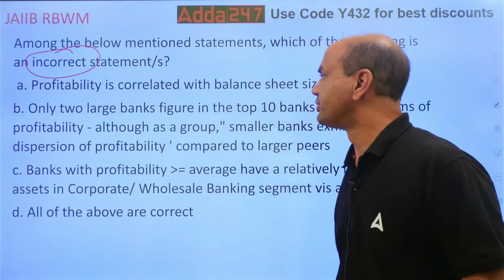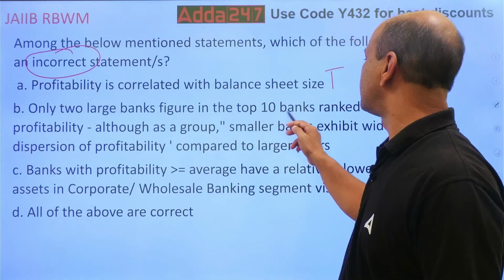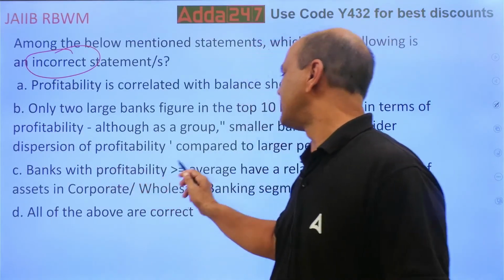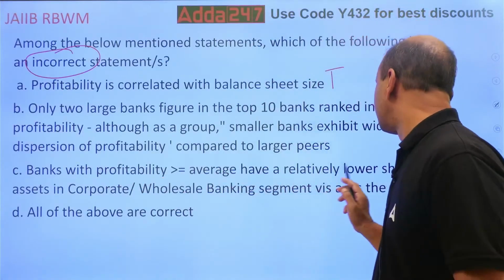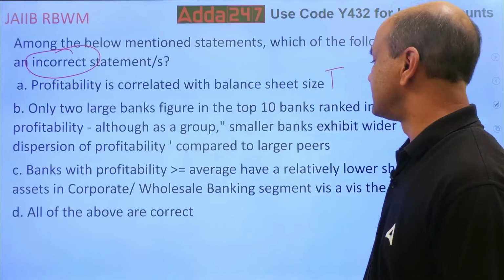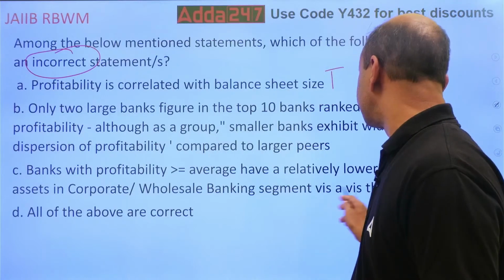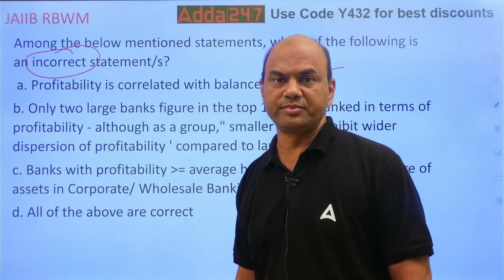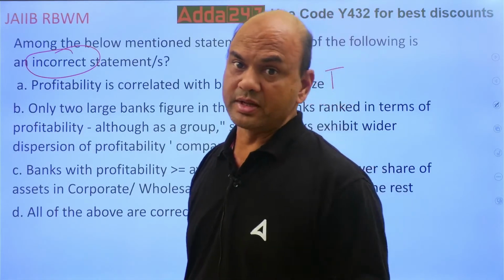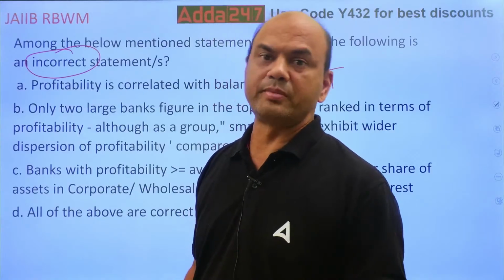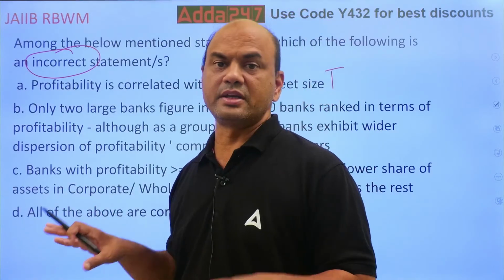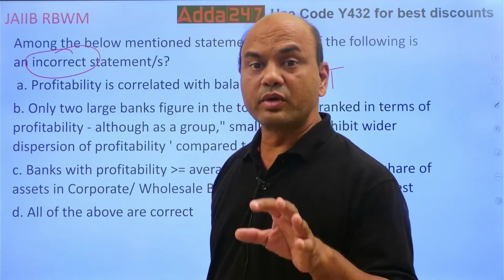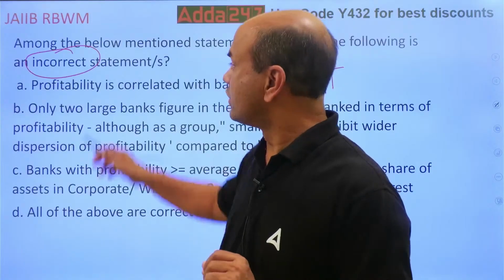So, this is true. Only two large banks figure in the top 10 ranked. Okay, this we'll see later. Banks with profitability greater than or equal to average have a relatively lower share of assets in corporate or wholesale banking segment vis-a-vis the rest. Means those banks which have high profitability will have lower share in corporate banking vis-a-vis the rest. Means others, retail as well as treasury, trade finance. So they'll have lower share in corporate finance. You want the incorrect one.